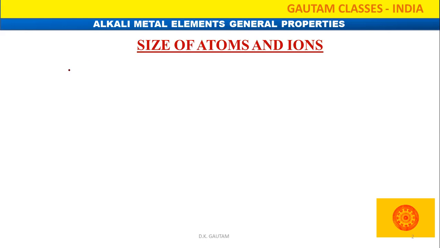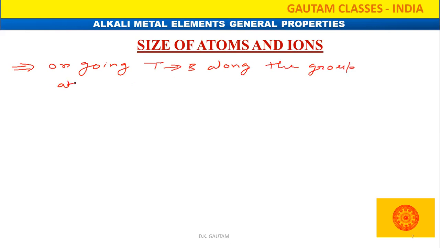What about the size of the atoms and ions? On going from top to bottom along the group, atomic size is increasing.